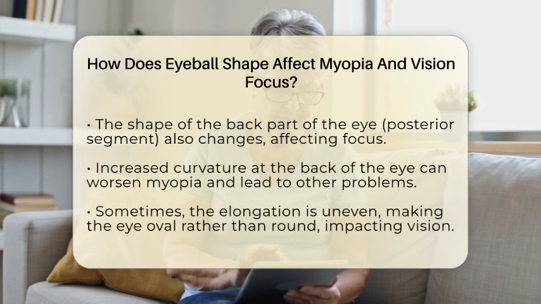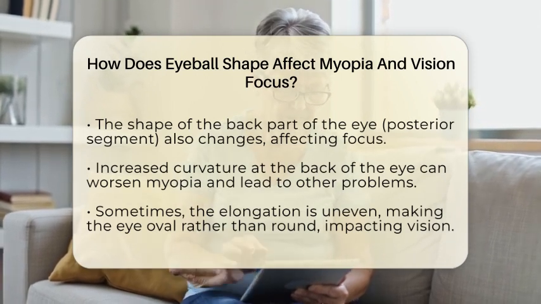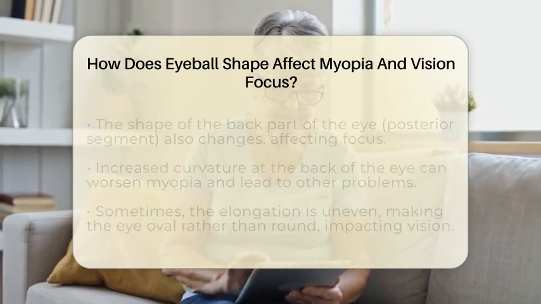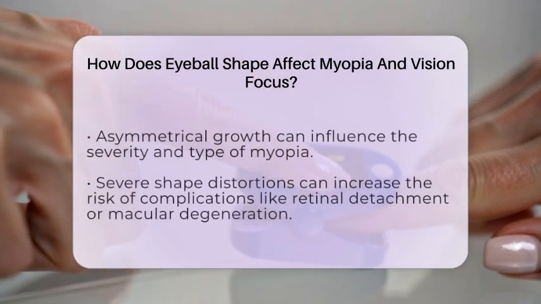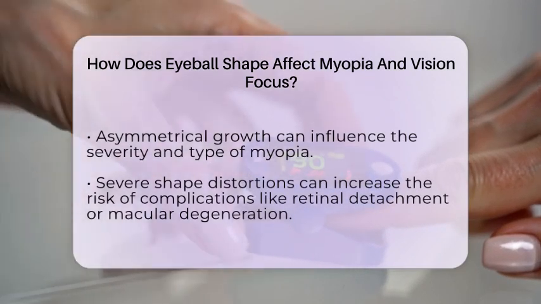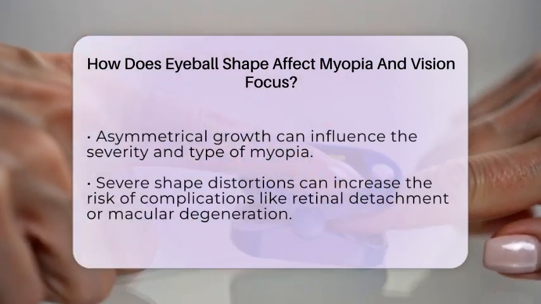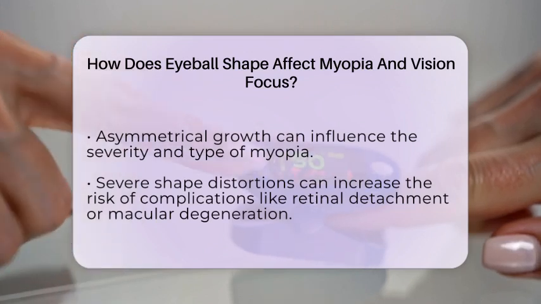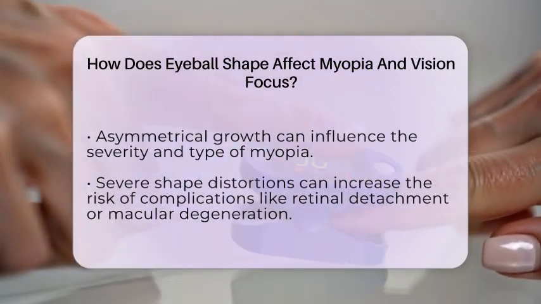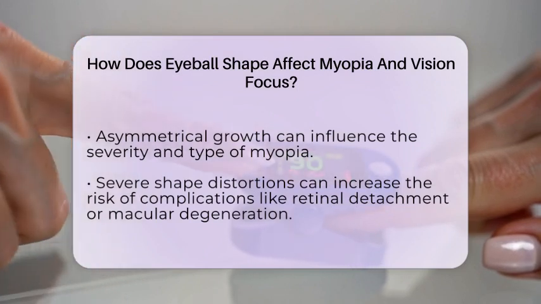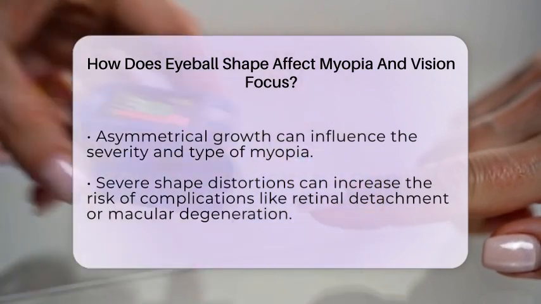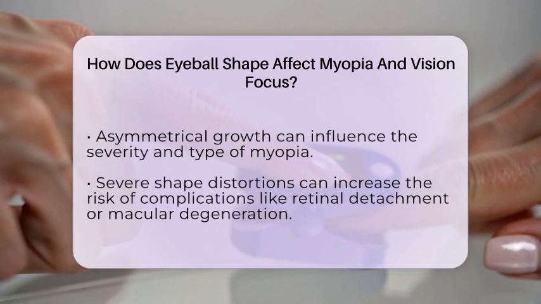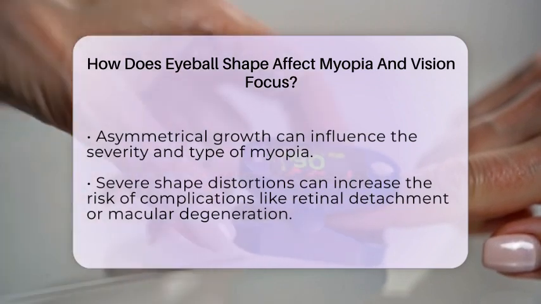Sometimes, the elongation of the eye isn't symmetrical. It might stretch more in one direction than another, causing the shape to become slightly oval rather than perfectly round. This uneven growth can affect how light is focused and may influence the severity or type of myopia a person develops. For example, if the horizontal part of the eye elongates more, it can cause specific distortions in vision.